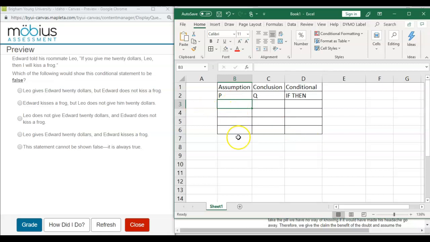So we go through all of the options on combinations of the truth value. Let's say that this person was indeed elected to office. That's the assumption. She said, if I'm elected to office, then taxes will go down. So let's say she's elected to office and taxes did go down. Well, then the overall conditional statement is true because she was elected, taxes went down, she upheld her promise, and the statement was true. The next option is if she was elected but taxes did not go down, false, then we know she lied and her statement was false. She was elected, she didn't uphold her promise, and therefore it's false.